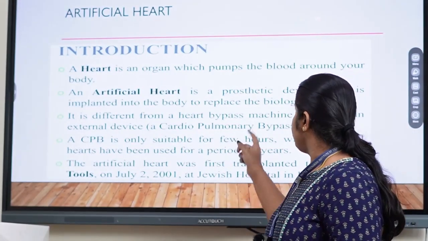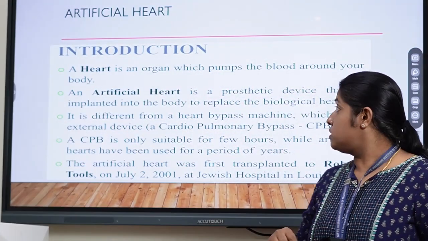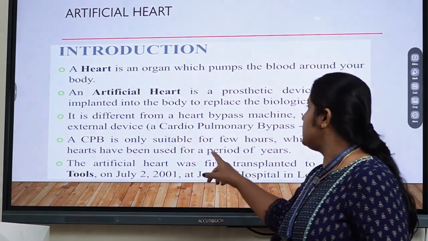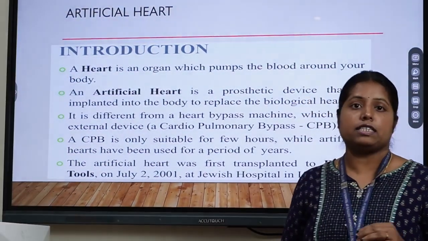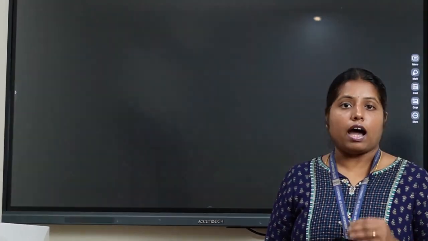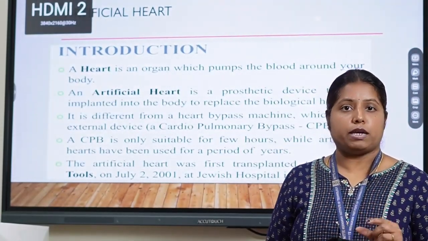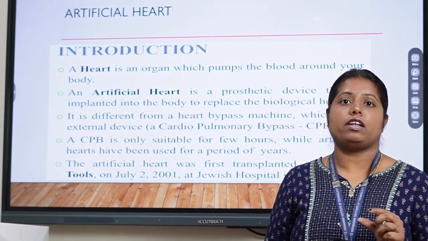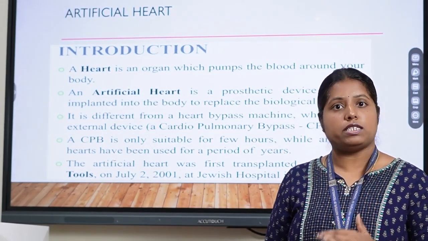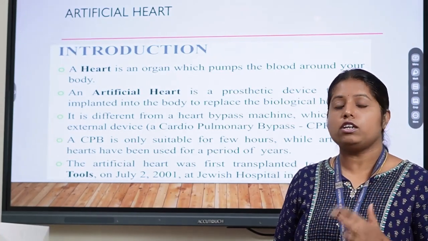The artificial heart is implanted into the body, just inside the chest. We implant it when there is a failure of our chambers, and when there is a failure of the heart, we remove the original heart and the artificial heart is transplanted into the human body.